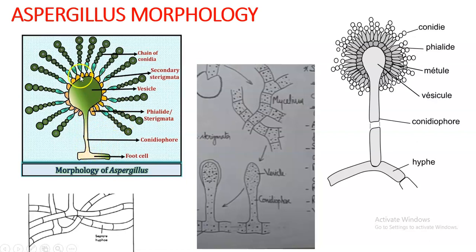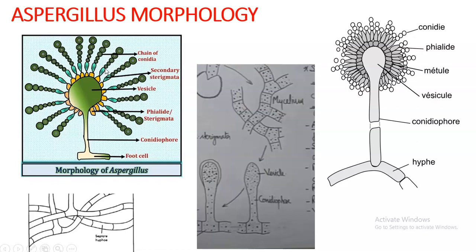Okay, when we are seeing the conidia structure and vesicle structure, you can see that there are two intermediate structures in between this vesicle and the conidia. First, the yellow colored display, that is known as medullae or primary sterigmata, and from the top of this primary sterigmata there is a tubular outgrowth that is known as secondary sterigmata or phialid.